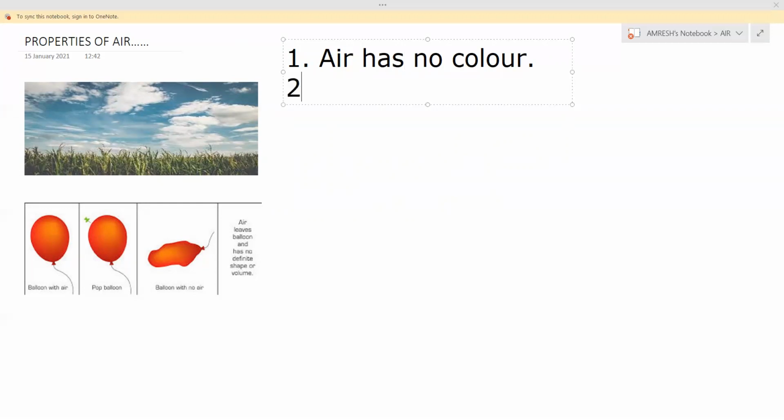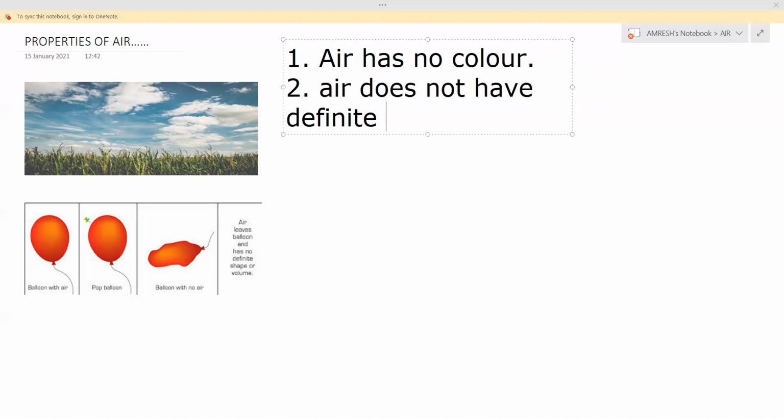The second property I have given here is air does not have definite shape or volume. Air does not have definite shape and volume. How? Air does not have its own shape. If you consider the case of a balloon, when we put air into this balloon, it blows up. It fills up completely. Why does it fill up?